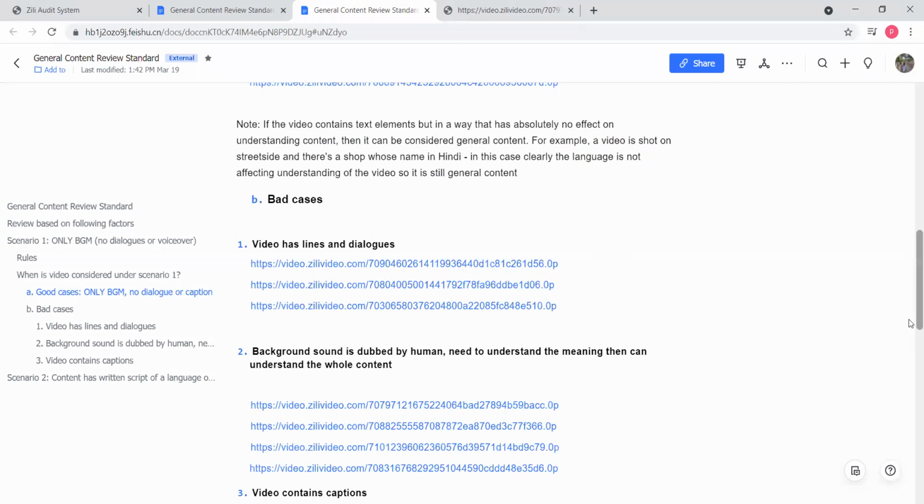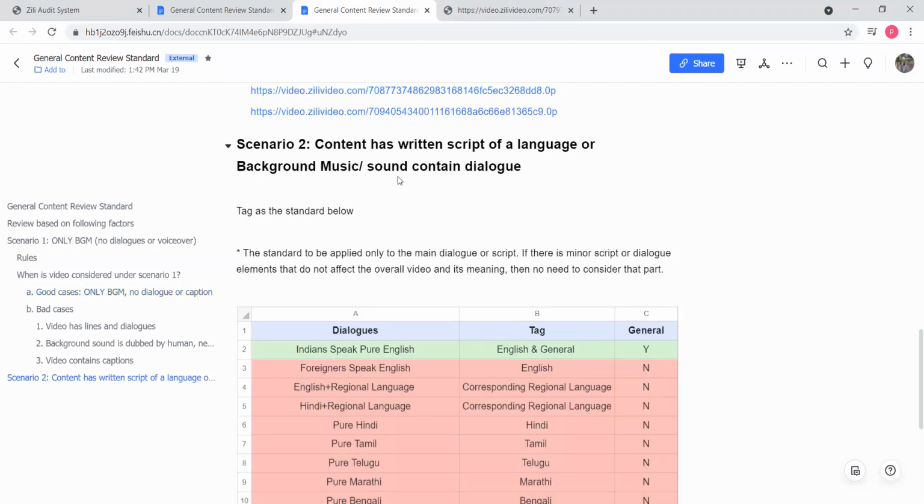Okay, so the next part is, just a second. The next scenario is whenever there is a written part in the video, or the content has a written script of language, or background music, sound, or dialogue. So what kind of dialogues do we need to consider under common content? When we talk about dialogues, we only need to include the English language, where an Indian is speaking in English. Only and only such cases we need to consider under the common content.